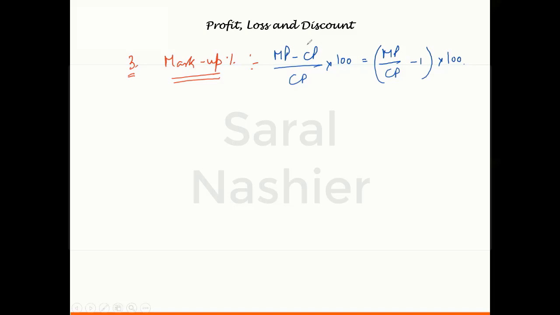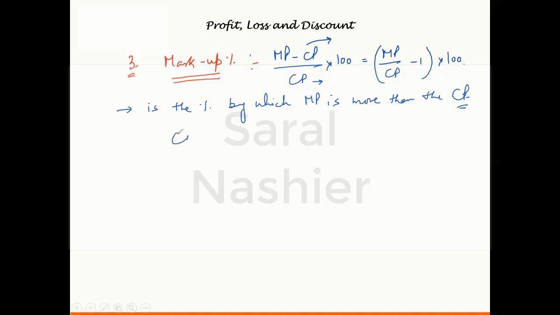So what is MP minus CP? It is the difference between marked price and cost price, and CP we all know. So basically we see how much the cost price has been increased to become the marked price. In other words, you can say it is the percentage by which marked price is more than the cost price.